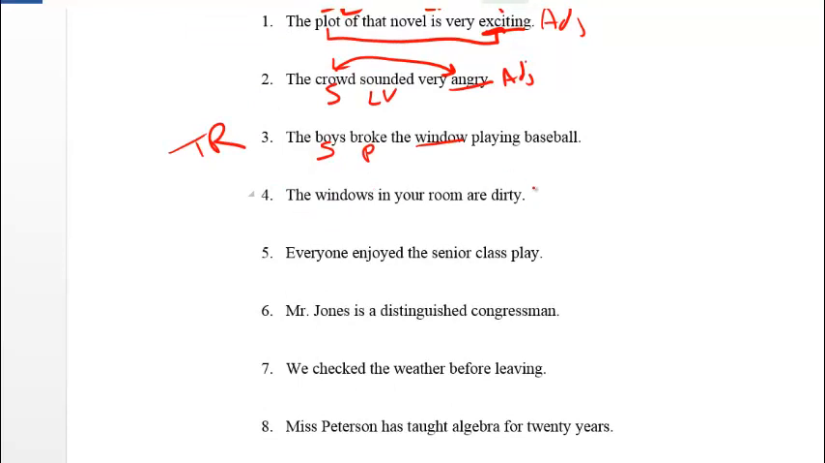The windows in your room are dirty. In this case, windows is the subject. Are is a linking verb. Dirty is an adjective. This verb is linking these two pieces of information. Windows, which is the subject, is not doing an action, and the windows are not receiving an action. So since it's not doing an action or receiving an action, are is functioning as a linking verb.